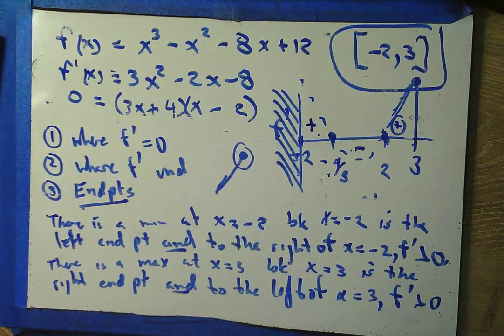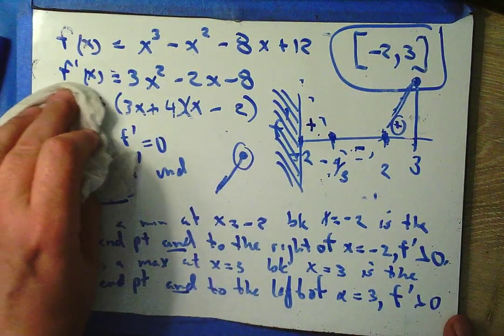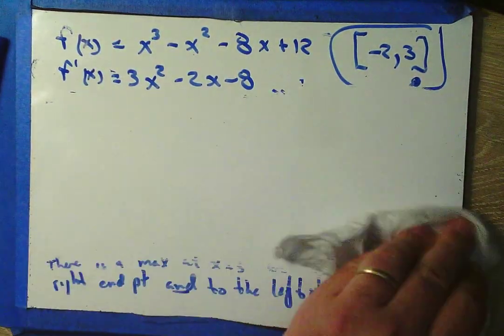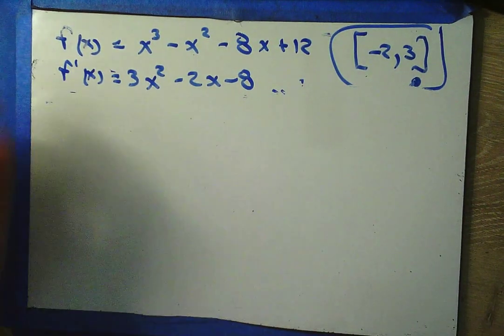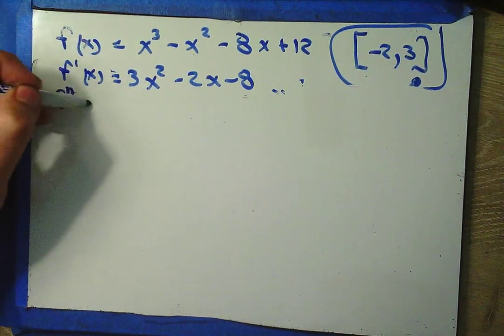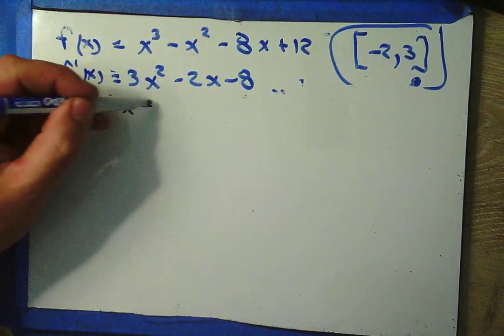Okay, so are we done? Oh no, we're not done. We haven't yet found inflection points or concave up, concave down. And for that, we need the second derivative. So that's going to be 6x minus 2.